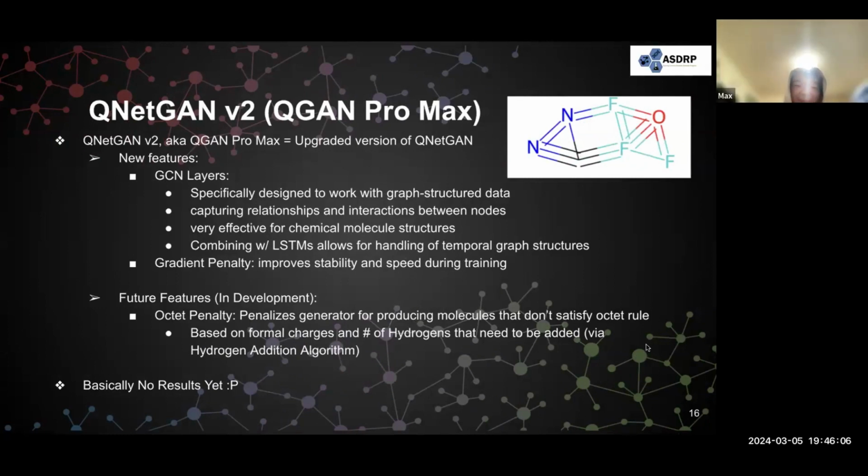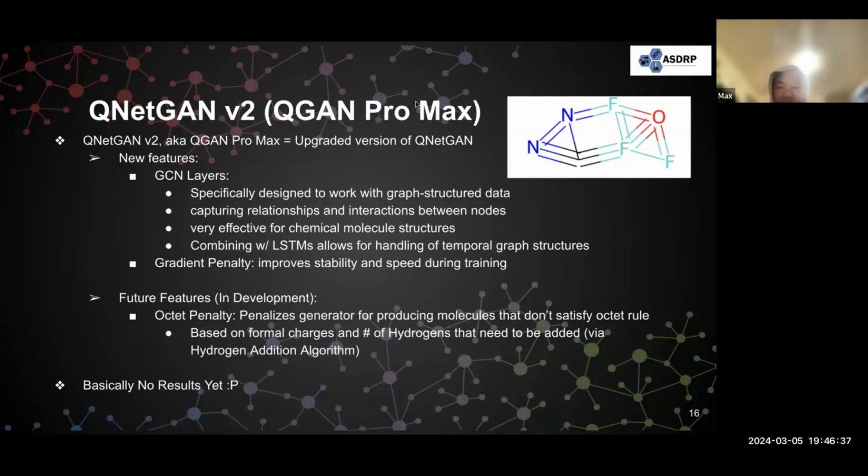Currently we are working on an upgraded version of QNetGAN, which will incorporate some of the helper algorithms that we have already developed, along with some new features. To improve stability and increase speed during training, we implement QNetGAN 2.0 with gradient penalty. We are also going to add graph convolution layers, since these layers are specifically designed to work with graph-structured data.